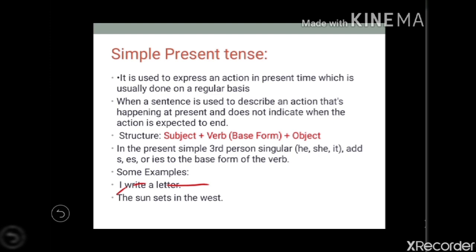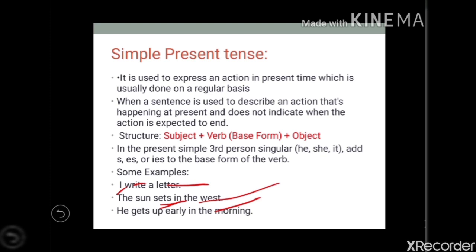The second example is: the sun sets in the west. Here you will find the sun is third person singular, and that's why we are adding this s to the verb, and we are making the sentence: the sun sets. So subject plus verb plus s plus object, in the west.